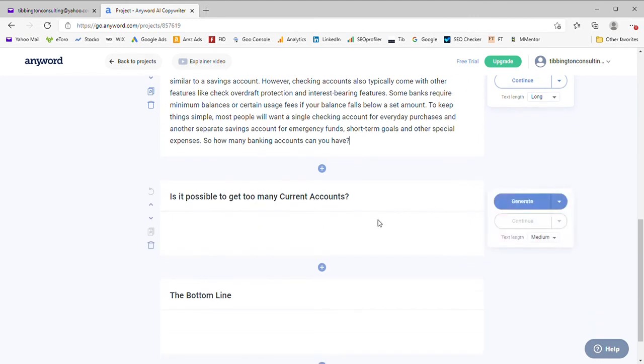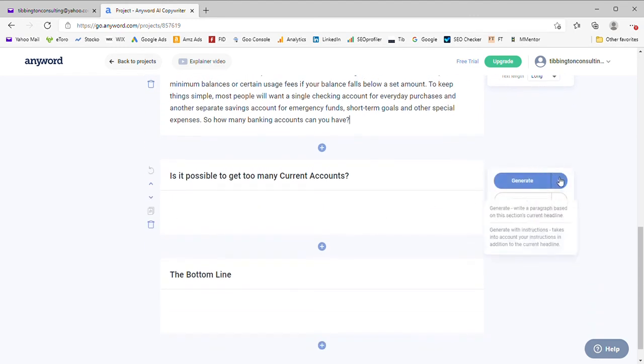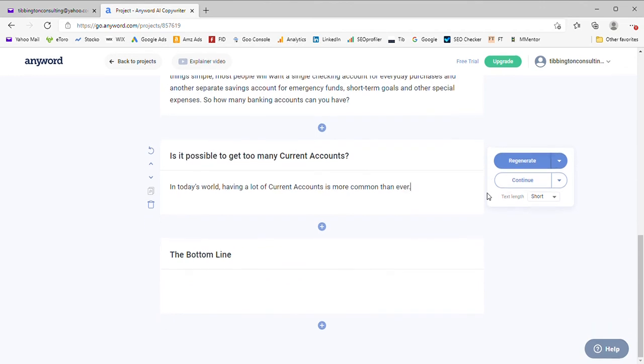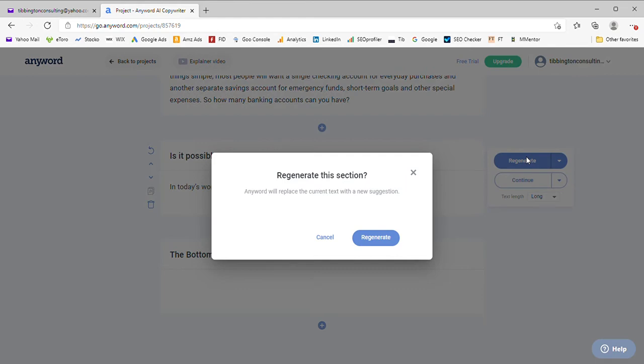Is it possible to get too many current accounts? Right, on this occasion, I'm just going to take a short answer and see what it comes out with, and then I'm going to ignore that short answer and actually ask it to generate something else. Right, okay, so we'll assume we're not happy with that, so we're going to say, do you know what, I want a better answer than that. I want a fully long answer, and I'm asking you to regenerate.